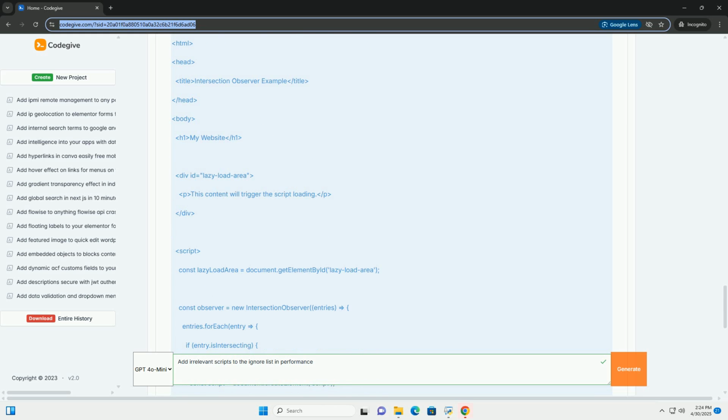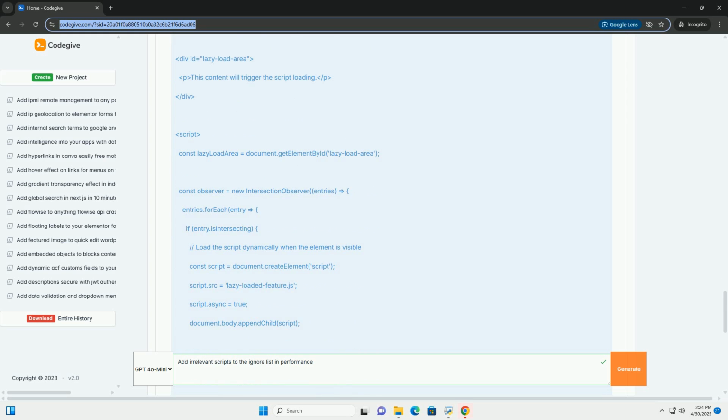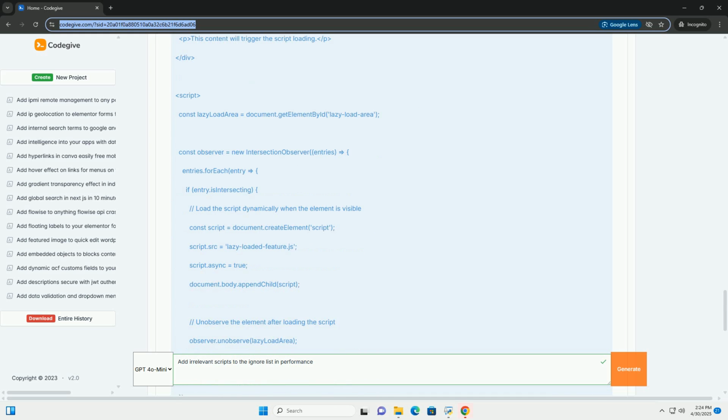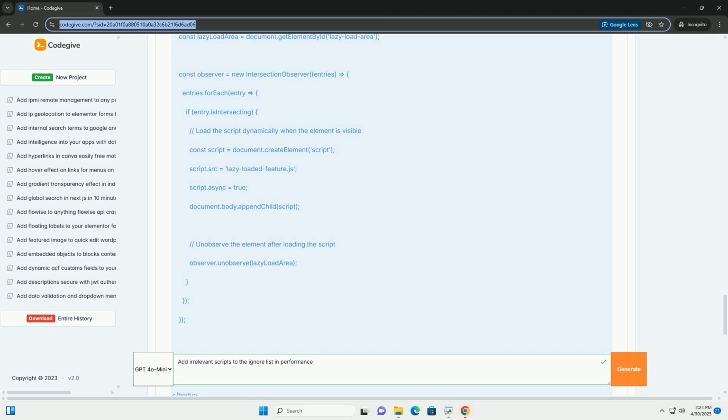5. Dynamic script loading with intersection observer: loading scripts only when they become visible in the viewport. 6. Analyzing performance impact: measuring the effectiveness of your optimization efforts. 7. Considerations and best practices: addressing potential challenges and ensuring a smooth user experience.